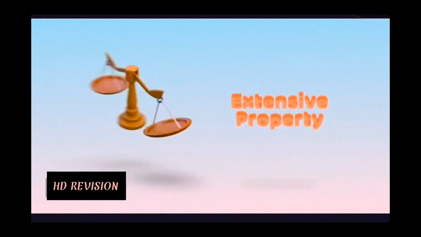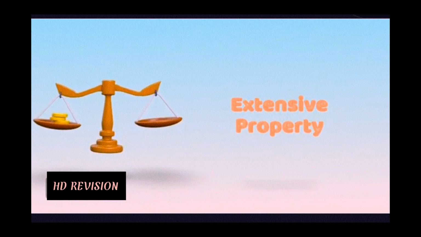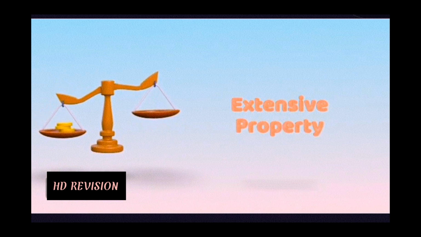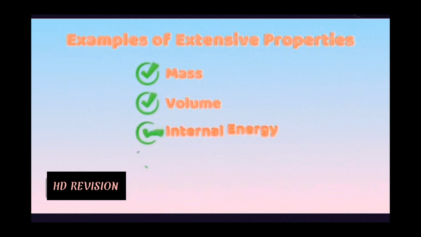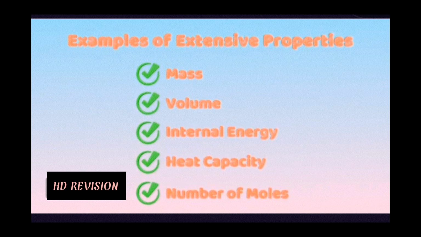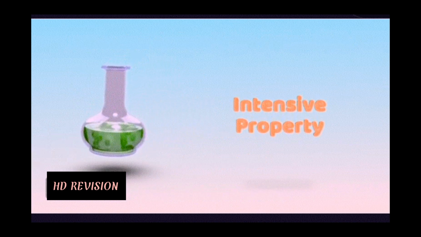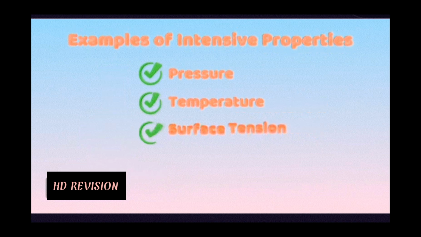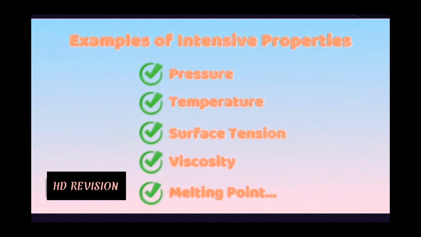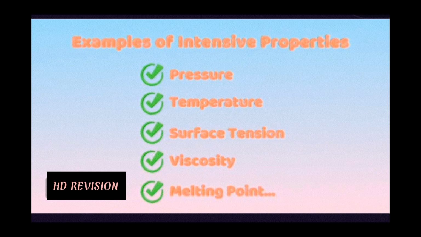A property which depends on the amount of matter present in a system is called an extensive property. Examples include mass, volume, internal energy, heat capacity, and number of moles. A property which is independent of the amount of matter in a system is called an intensive property. Examples include pressure, temperature, surface tension, viscosity, melting point, boiling point, and specific heat.